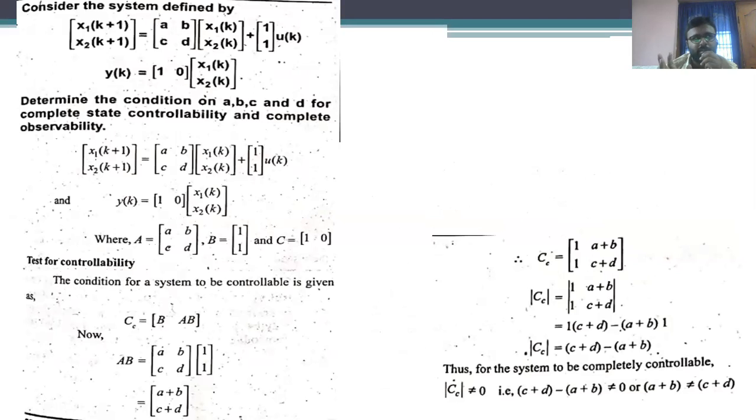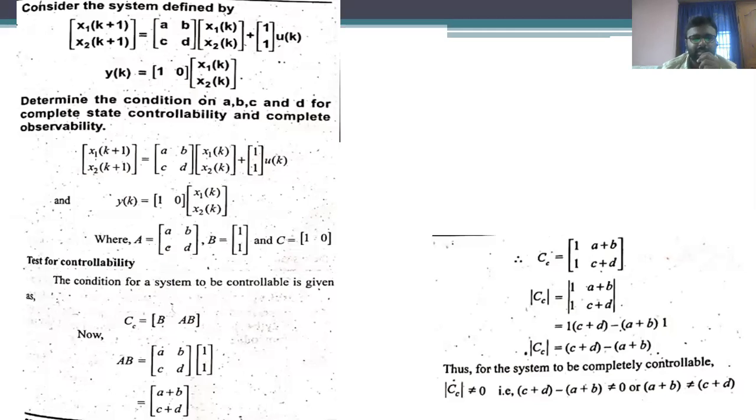Comparing these equations with the fundamental state model equations, we obtain A as [a b; c d] of order 2 by 2, matrix B as [1; 1] of order 2 by 1, and C of order 1 by 2, 1 row and 2 columns.